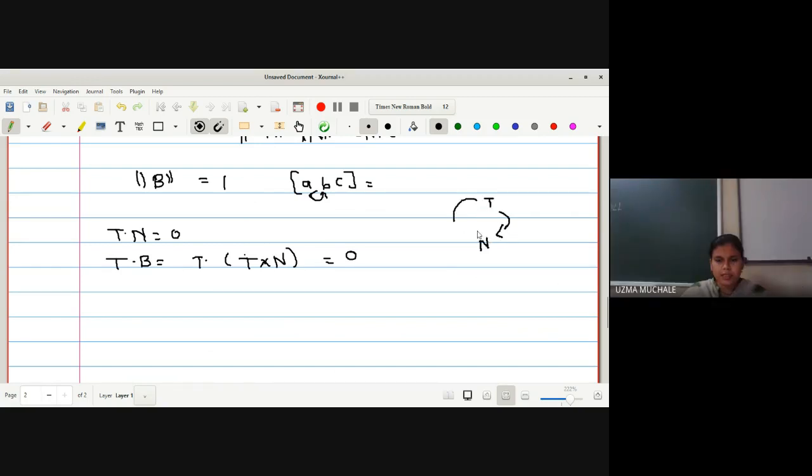So just remember this one, T and B, right? This is the sequence: first T, then N, then B. So what is B cross T? It is N. T cross N is B. N cross B is T.